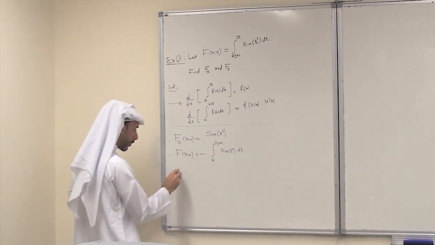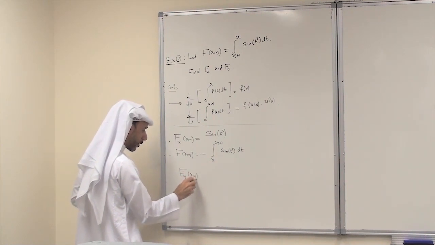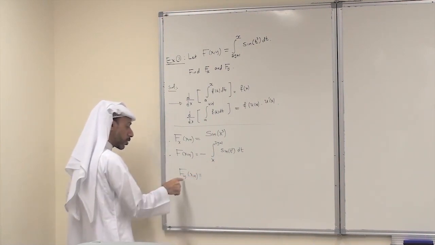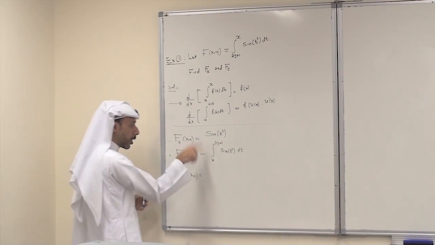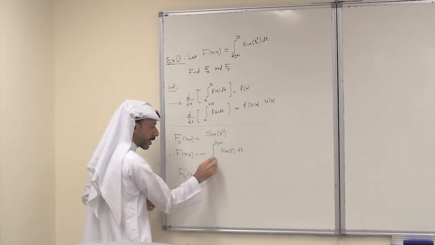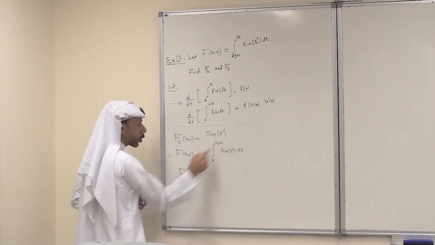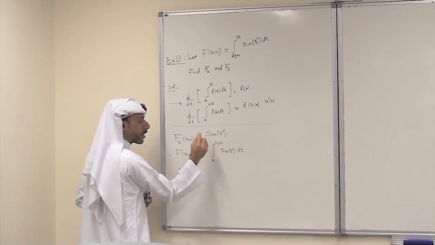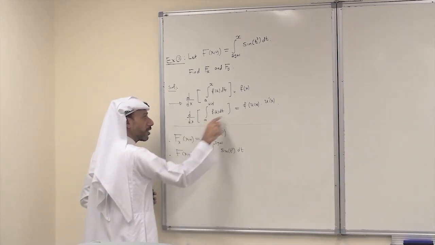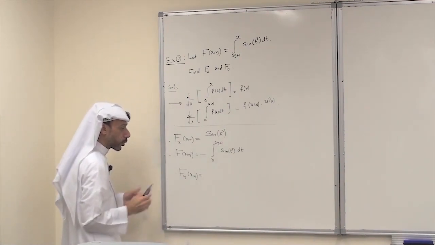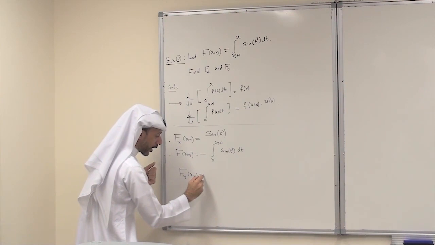So now this is my function. I need to find f sub y at xy. I need to differentiate with respect to y regarding x as a constant. So now the constant x is the lower limit and the upper limit of integration is a function of y. It is not just y, it is a function of y. So in that case, I have to use the second formula. The minus is just a constant, I leave it.